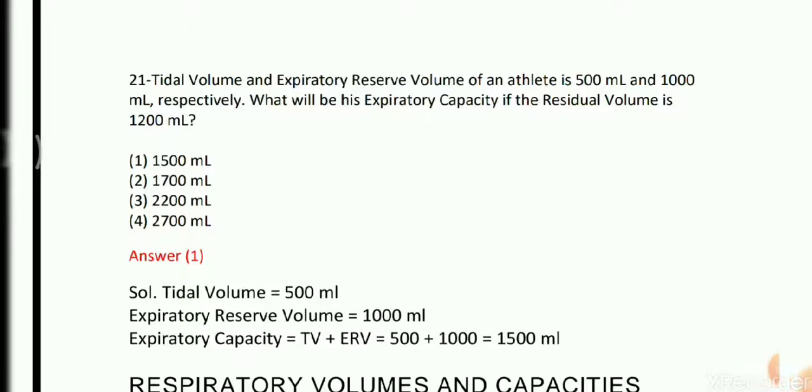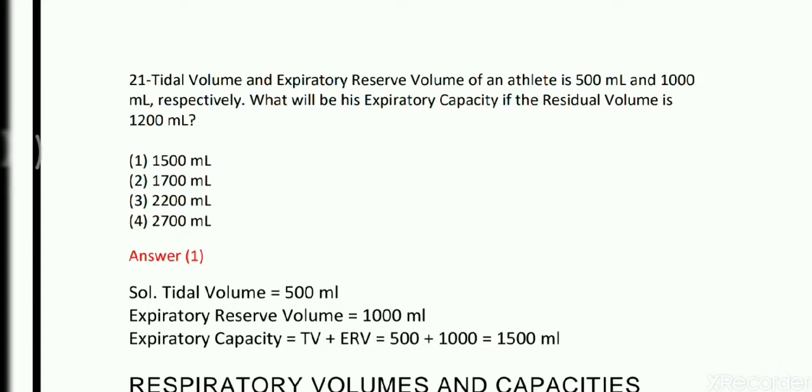Welcome friends. We are going to question number 21. This is a direct question from Human Physiology, chapter 11 of NCERT, about human respiration. The tidal volume and expiratory reserve volume, that is TV and ERV, of an athlete is 500